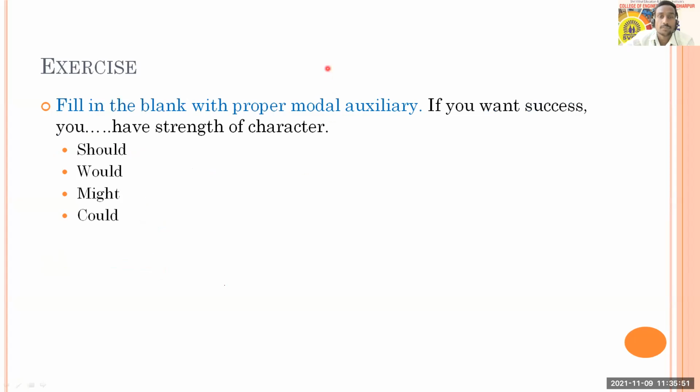And the next question is in front of you. It says, fill in the blank with the proper modal auxiliary. If you want success, you dash have strength of character. And here your options are you should have, you would have, you might have, you could have. For this, you can answer through the poll as well. I got an answer from Pragati. Others, please just be active. Everyone has to answer. If you're answering in the chat box, that is fine for me. If you're not sure, you can answer through the poll as well.